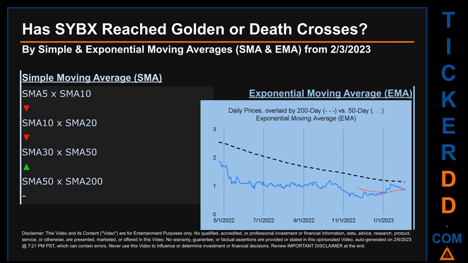Continuing with SMA, we looked across the 5 to 10, the 10 to 20, and the 30 to 50-day ranges to see if golden and death crosses had been reached. We found golden cross signal for the 30 to 50. We found death cross signal for the 5 to 10, the 10 to 20. We could not find either golden cross or death cross signal for the 50 to 200.